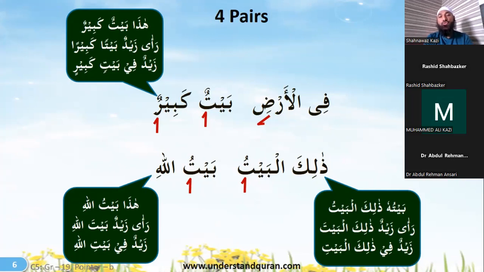Dhalikal baytu is also working like a mudaf mudaf ilayhi as a pair, but the i'rab changes on the last alphabet only. Then we have mudaf mudaf ilayhi. Haza baytullahi. This is Allah's house. Ra'a Zaidun. Zaid saw baytallahi with a fatha because he is seeing and it is an object. Baytallahi is an object. Zaidun fi baytillahi, and Zaid is in the house of Allah.